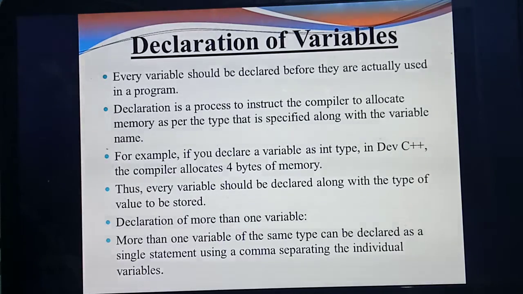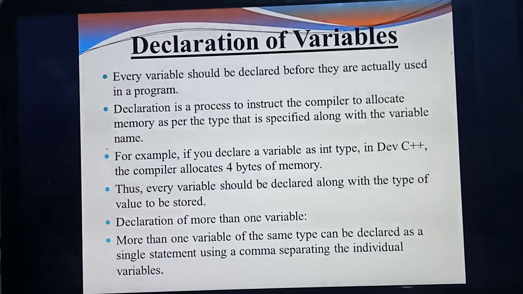declare them. Understood? For example, you are going to add two numbers, A and B. A equal to 5 and B equal to 10. So what's the formula for adding two numbers? A plus B. So how many variables are you using? Two. What are they? A and B.